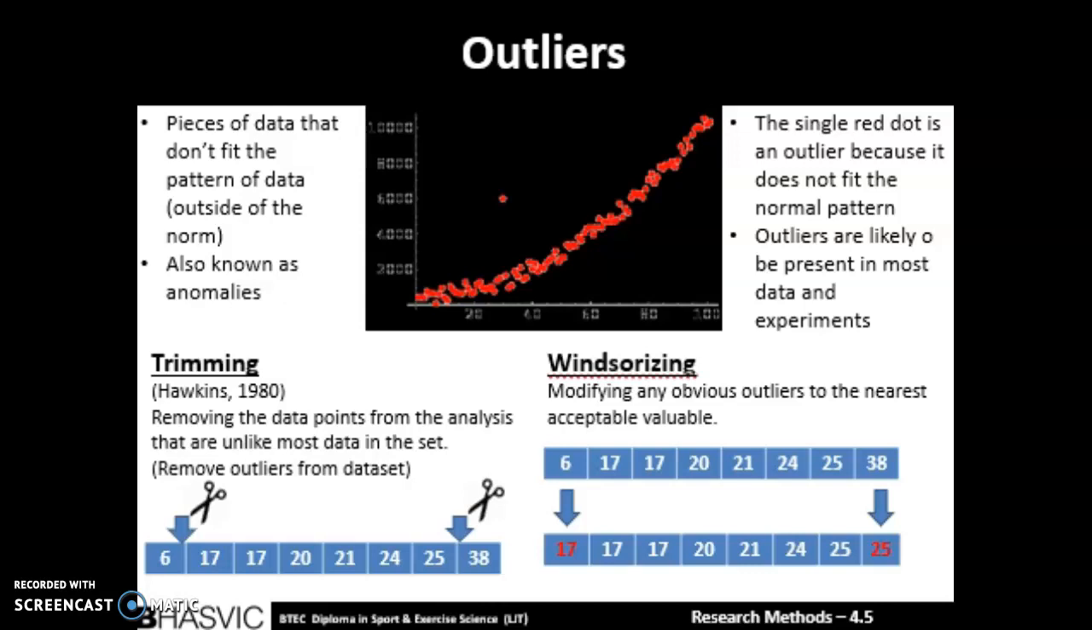Firstly, in 1980, Hawkins decided to trim outliers by removing them from the dataset completely. However, later on, another way to do this was to Winsorize the outliers. This is where you modify any outliers to the nearest accepted value, as shown below. For example, here 17 was not seen as an outlier, whereas 6 was, and so 6 was changed to 17, giving it another 17 value. The same goes for 38 and 25.